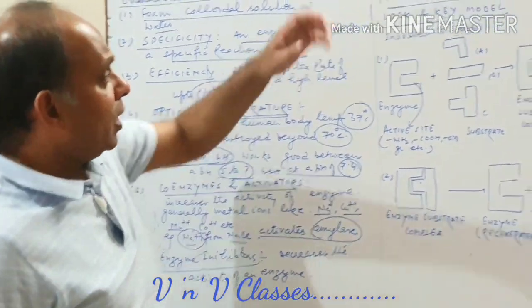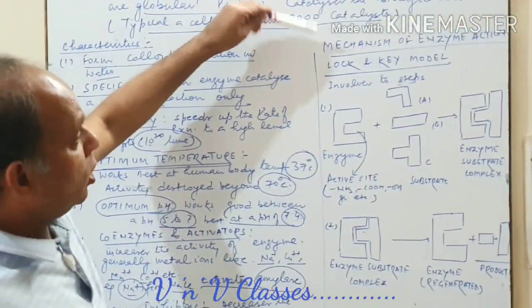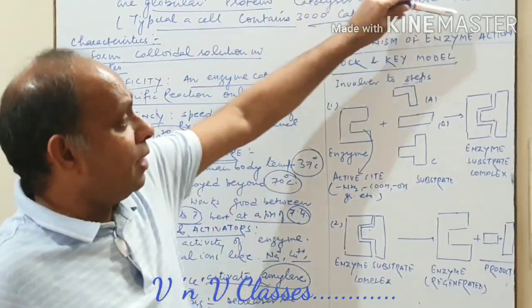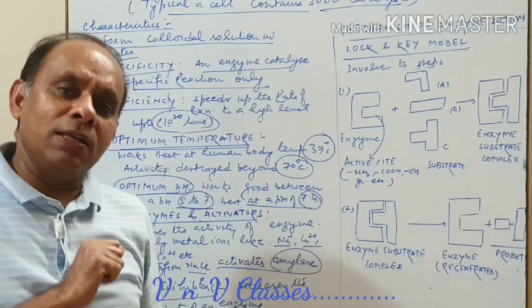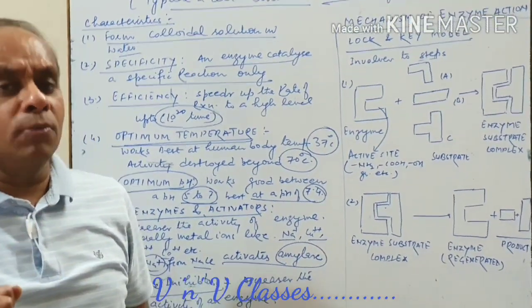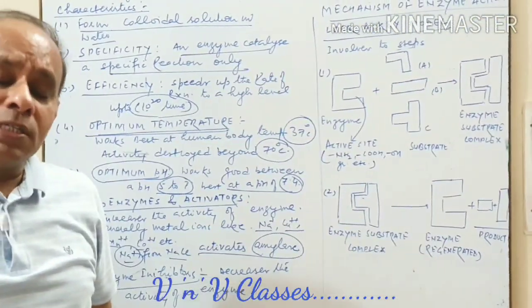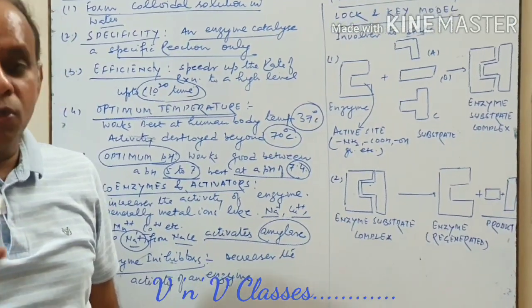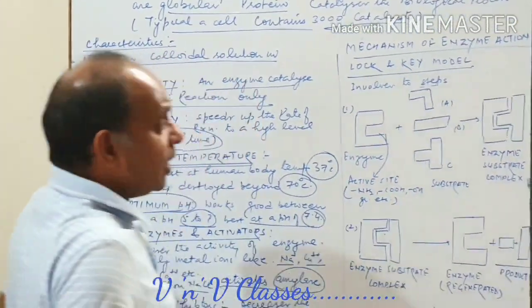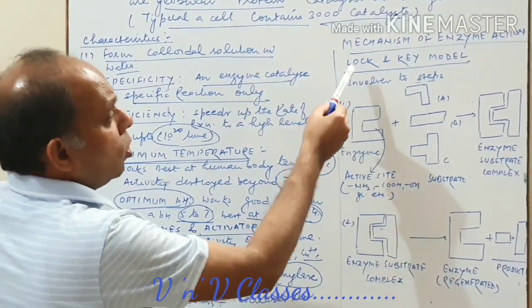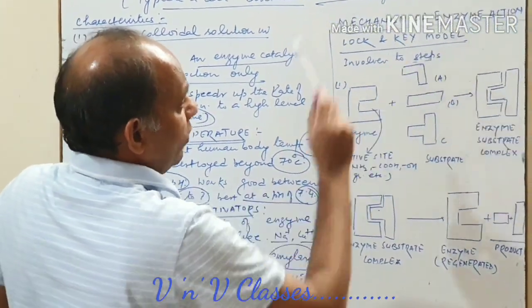Now, next topic: how these enzymes actually work. We have to talk about the mechanism of enzyme action. As you know, in homogeneous catalysis, the intermediate compound formation theory was discussed. In heterogeneous catalysis, the adsorption theory was discussed. Similarly, enzymes also have a mechanism. So here we have to talk about the lock and key model of enzyme action.